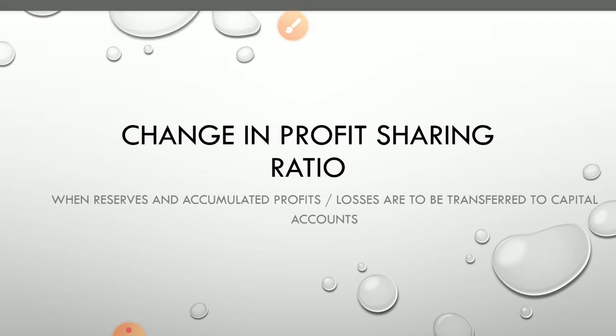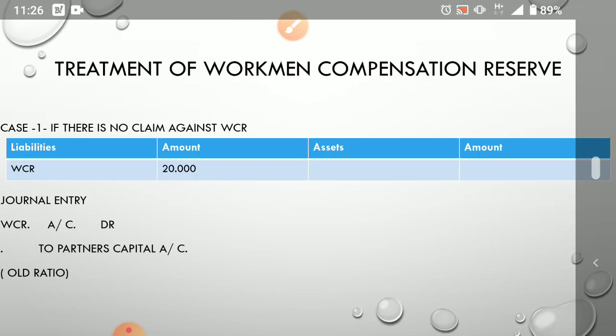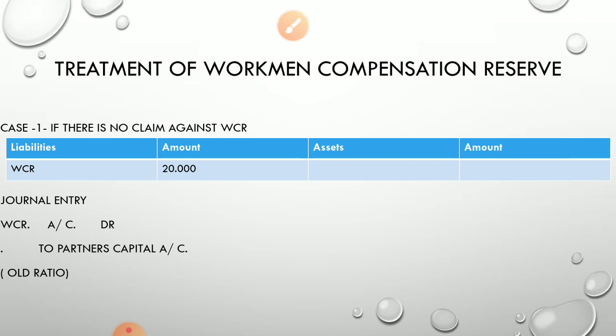First we'll go to workmen compensation reserve. What do you mean by workmen compensation reserve? I think you remember, it is kept for the workers. If any accident or problem happens to a worker during working hours in the factory, then in order to give him medical treatment or financial help, management has to spend some money on that.